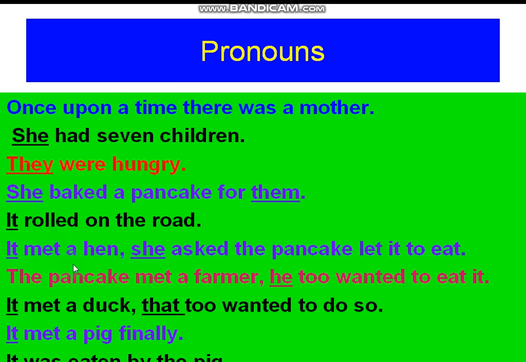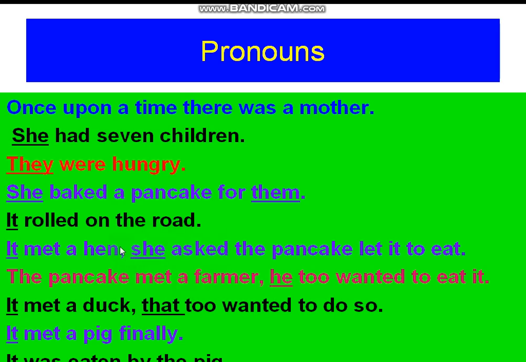Here we have to remember one thing. She means every time the same member is not considered. Depending on the information, depending on the discourse, depending on the situation, whoever the person is, according to that we replace with a proper word, whether it is he, she, it, they, or them.